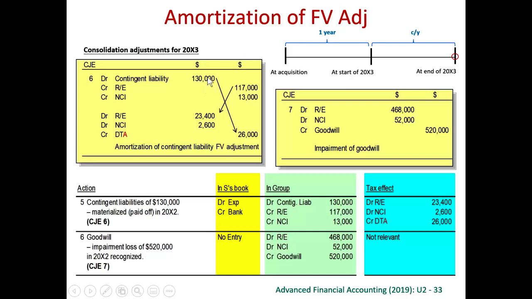In the subsidiary's own book, they must have not recorded this liability, and therefore when they pay for this item, they recognize it as an expense. So in the subsidiary's own book, probably they have debit expense and credit bank. No matter what they have done, now we are settling a liability. Therefore, we should credit away this expense that the subsidiary has recorded. But this is an expense in 2002, last year, so we don't credit expense, we credit retained earnings. So 90% retained earnings, 10% NCI.